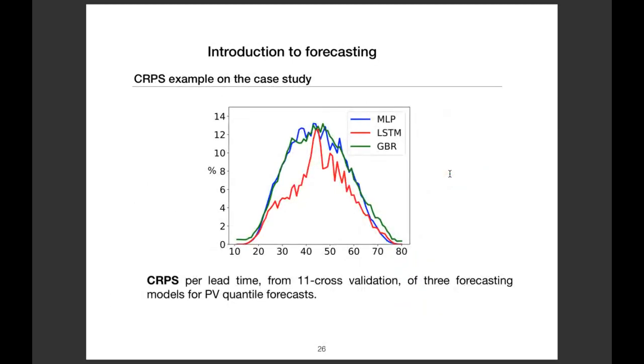And so let's take an example here. Here I compare different models: a feed-forward neural network, the MLP in blue, a long short-term memory neural network, a recurrent neural network, in red, and a gradient boosting regressor in green. These models compute, on the Liège case study, the PV quantiles, and I compute the continuous rank probability score per lead time. You can see here that, for instance, the best model is the red one, the long short-term memory model. But you see that it's a metric that is similar to the mean absolute error.